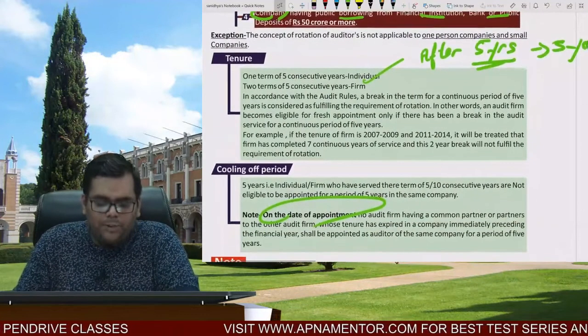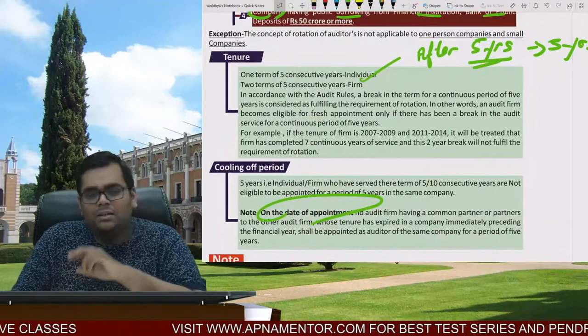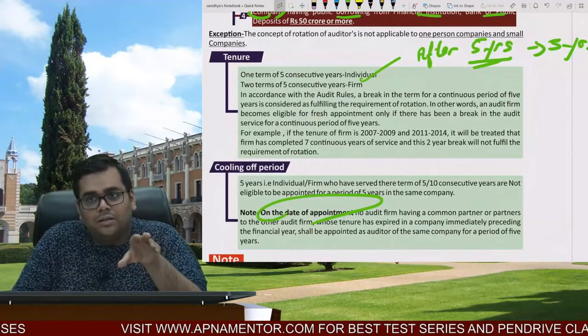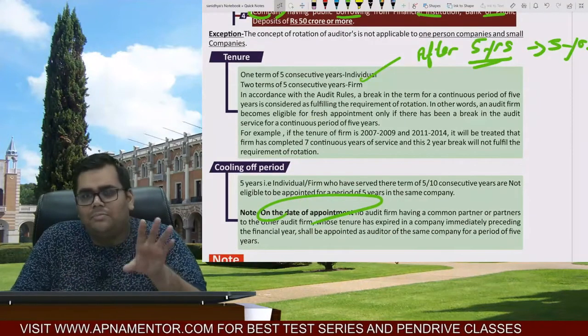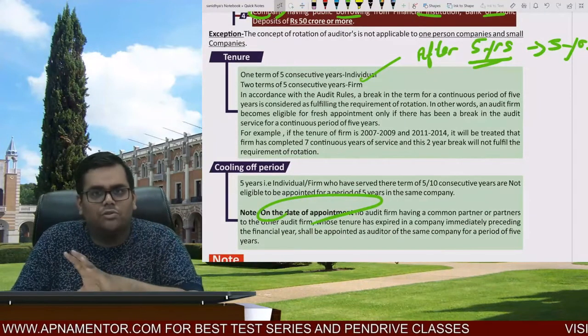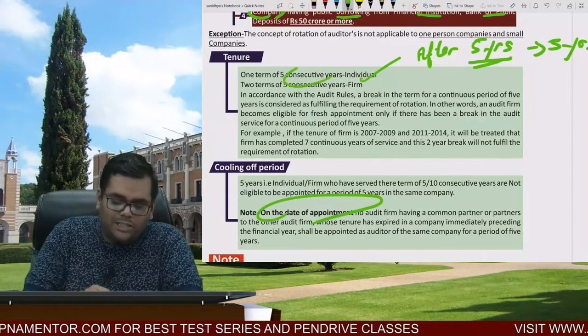One more thing you have to remember, what was given is that if I am appointed as an individual, 5 consecutive years I shall be appointed, then 5 years cooling off period. If I am a firm, then 10 consecutive years, then 5 years cooling off period. But the wording is used as 5 consecutive years.